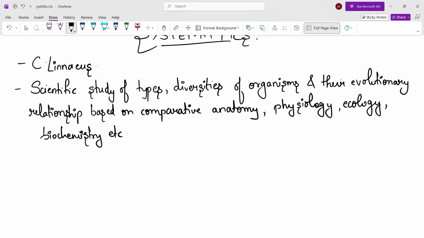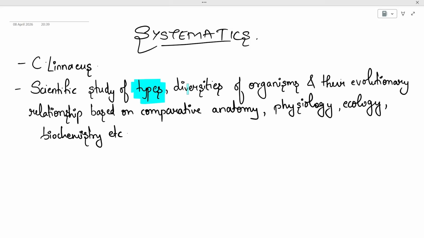So basically, what is systematics? We do the scientific study of types, and we study the diversities of organisms. Apart from this, we also study their evolutionary relationship.